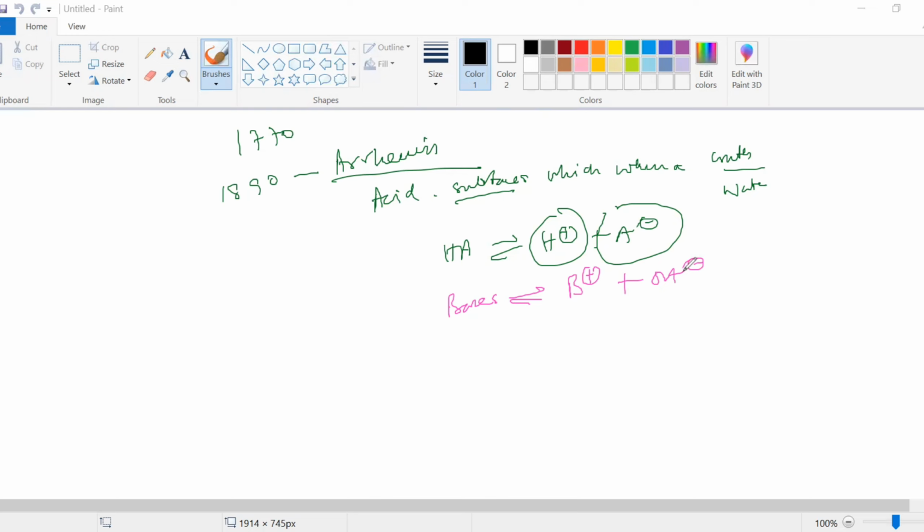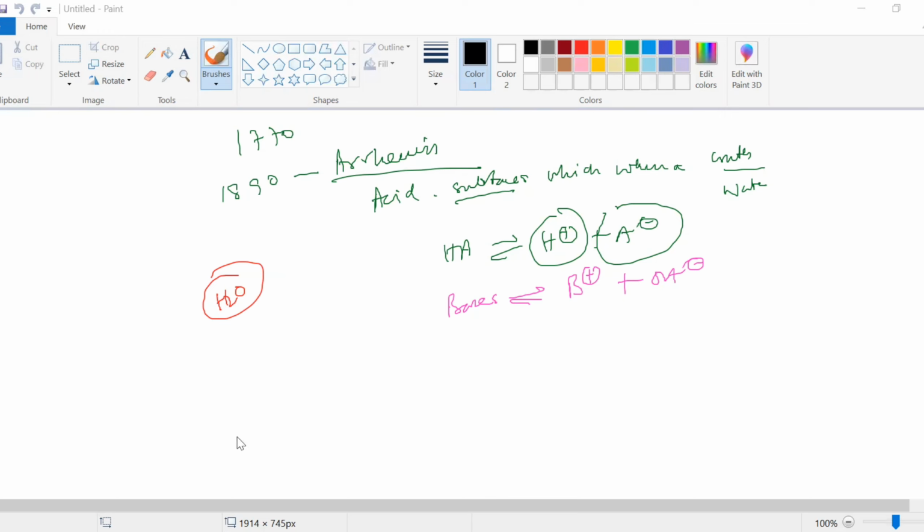Was really appreciated. But this theory was very close, but he made a little bit of a mistake. He took only aqueous solution, H2O solution. So it is crucial to understand that acids are those substances which when dissolved in water give you H plus and A minus. Bases are those substances which when dissolved in water give you B plus and OH minus.